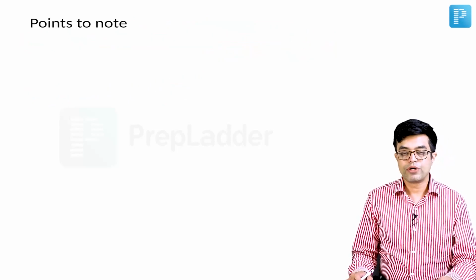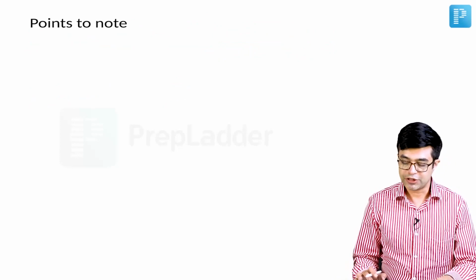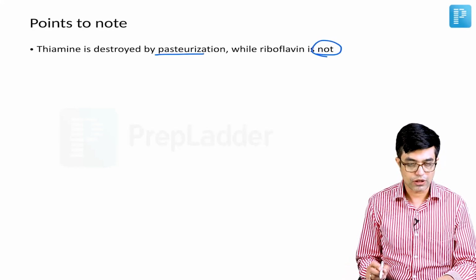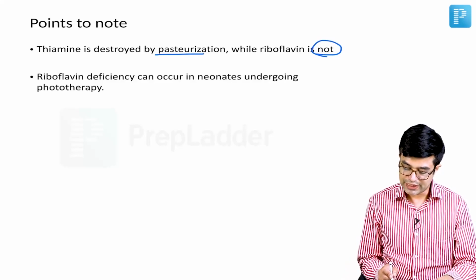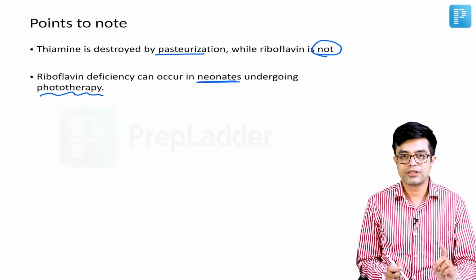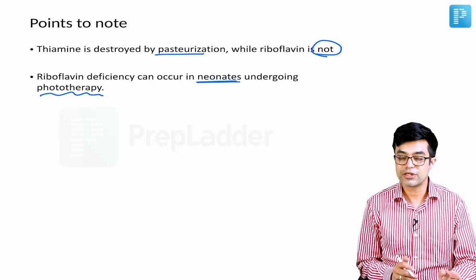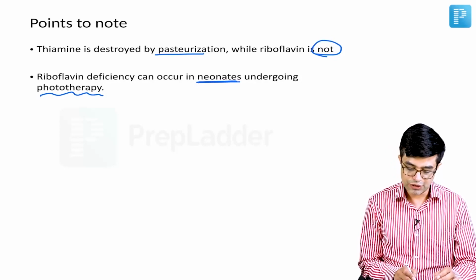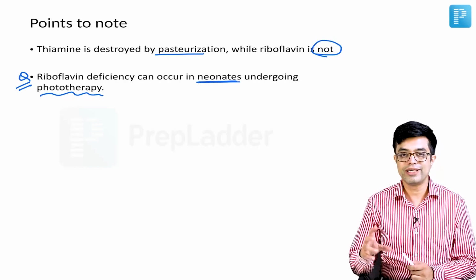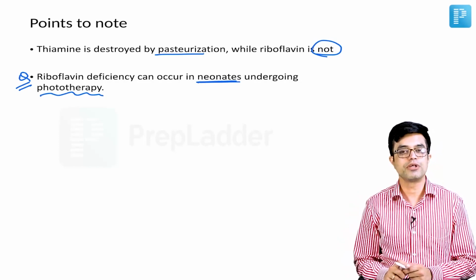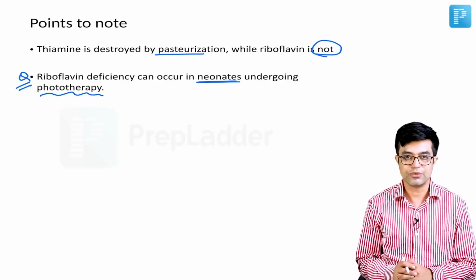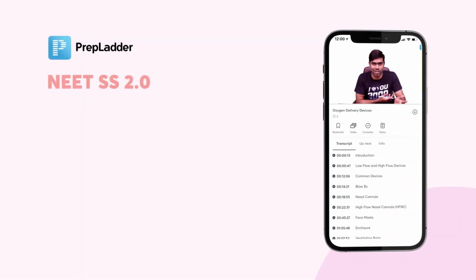So there are two important points to note, which can be relevant for super specialty exams. First is that thiamine is destroyed by pasteurization while riboflavin is not. And secondly, riboflavin deficiency can occur in newborns who are undergoing phototherapy, because phototherapy can cause destruction or alteration in the structure of riboflavin. So potential MCQ point: which vitamin deficiency is acquired in newborns undergoing repeated or prolonged phototherapy for neonatal jaundice? The answer will be riboflavin deficiency. Potential MCQ. Please add it to your notes.